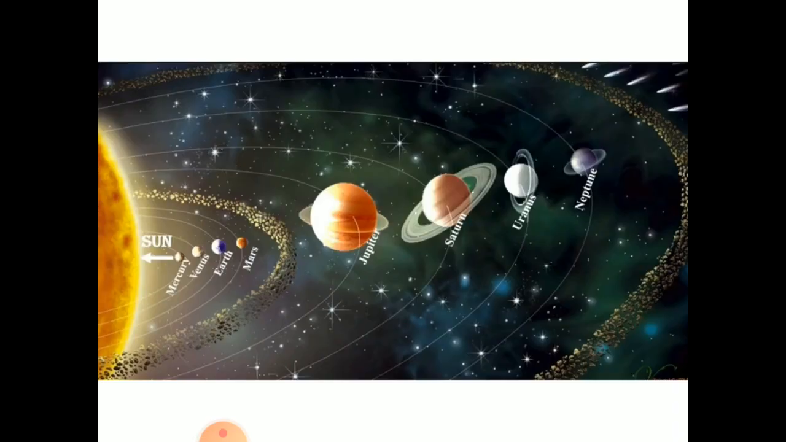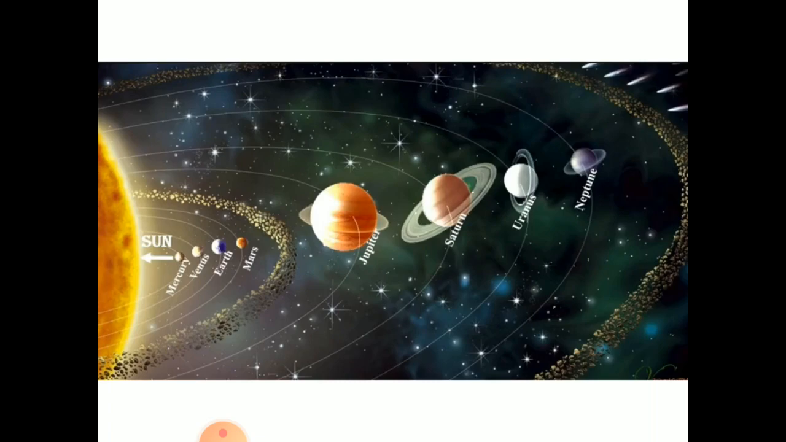Watch this picture carefully. This picture shows the sun and 8 planets. Before starting this chapter, let's discuss the word solar system. Dear students, solar comes from a Roman word which means sun god. It is related to the sun.